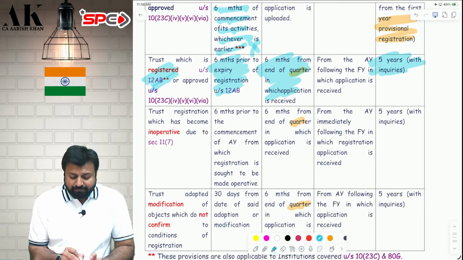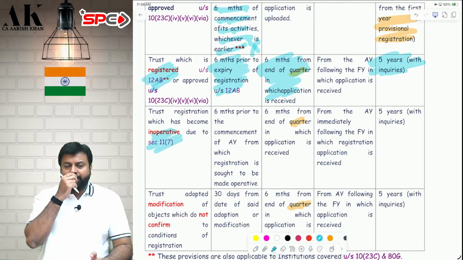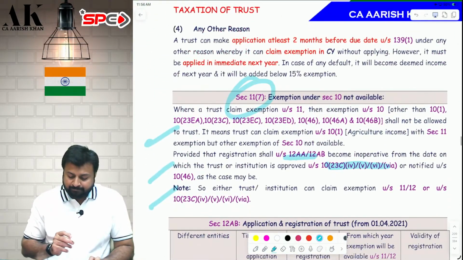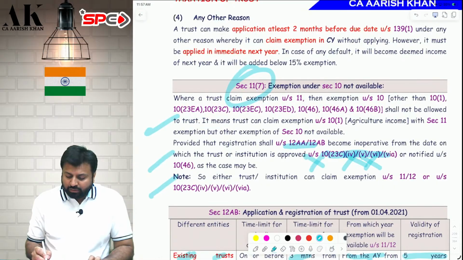Then a trust which has become inoperative due to 11.7. Sir, what do you mean by this? 11.7, you can see over here, 11.7. You don't want to claim 10(23C), you want to come back to 12AB.